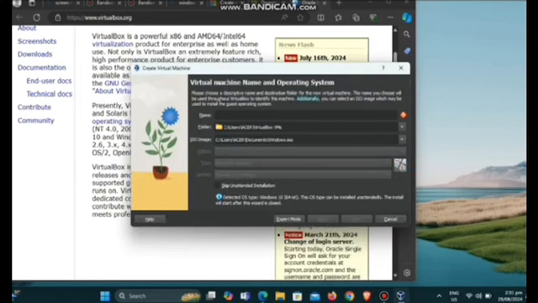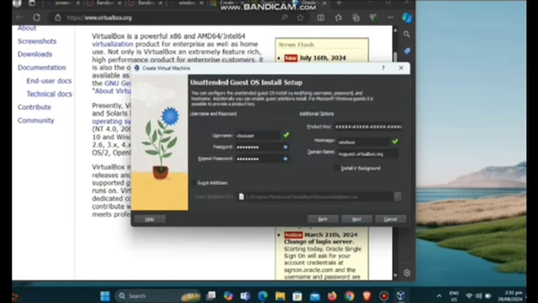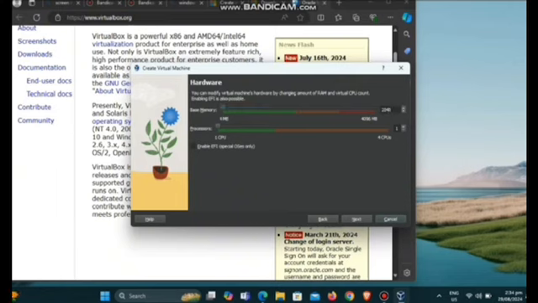In the name, type the name of your project file, for example Windows. As you can see, there's a count of yours. You can configure the unattended guest install by modifying user, password and host name. You can also modify the virtual machine hardware by changing the amount of RAM. You can change the base memory to 2348 MB. After that, you can click Next.